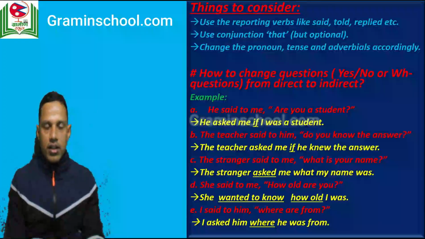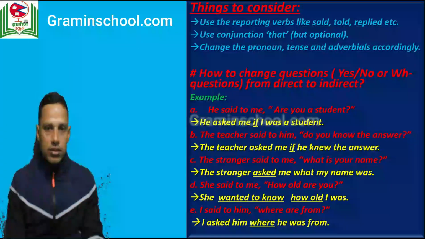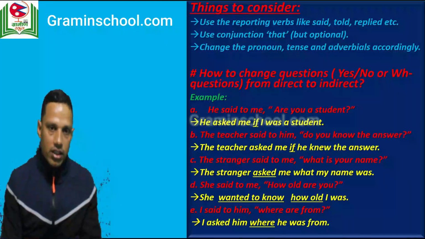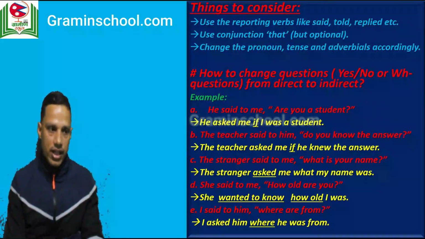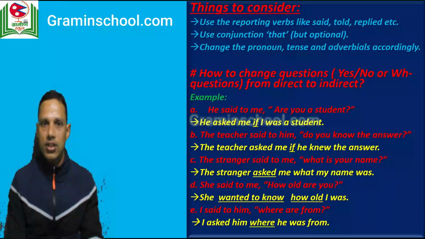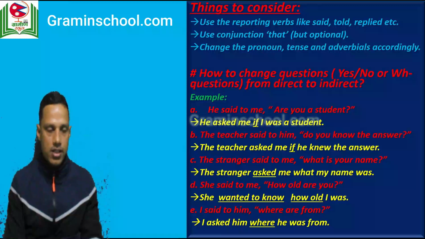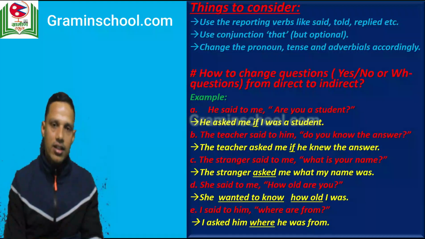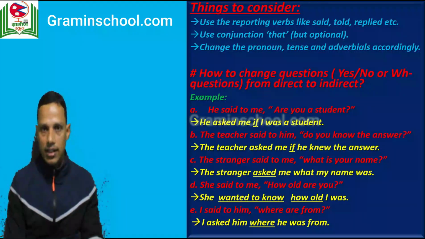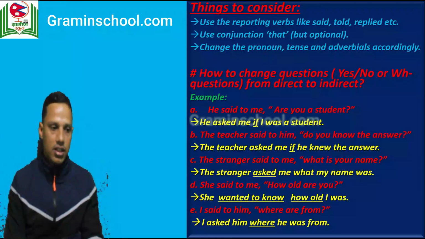Yes. Now regarding the change of statement, or how to change a statement from direct into indirect, here are some things that you should take into consideration. It means things to consider. Let's see the points. Use the reporting verbs like said, told, replied, etc. When we change statement from direct into indirect speech, you need to use the reporting verbs like said, told, replied, etc. Right?